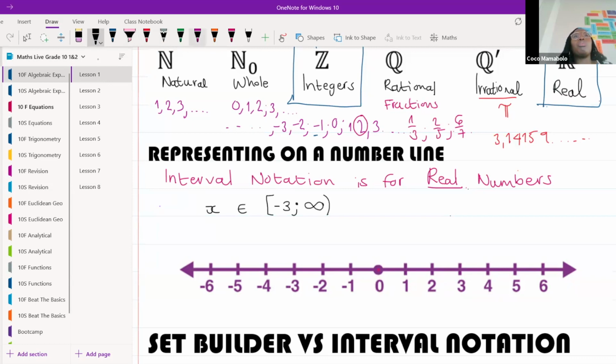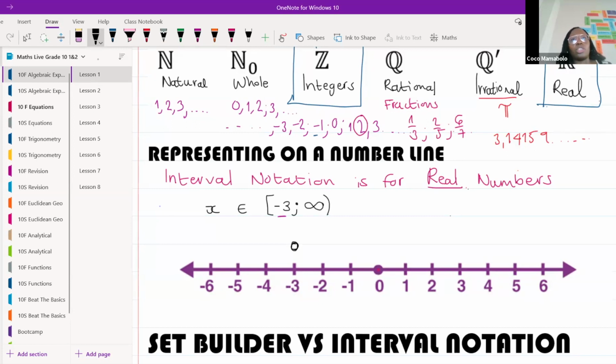Okay, so if we read this that ma'am has written here, where are we going to start? We're going to start at -3. My square bracket tells me what kind of dot I need here, open or closed dot? Open. Good. I can see Desmarie go closed. Correct.